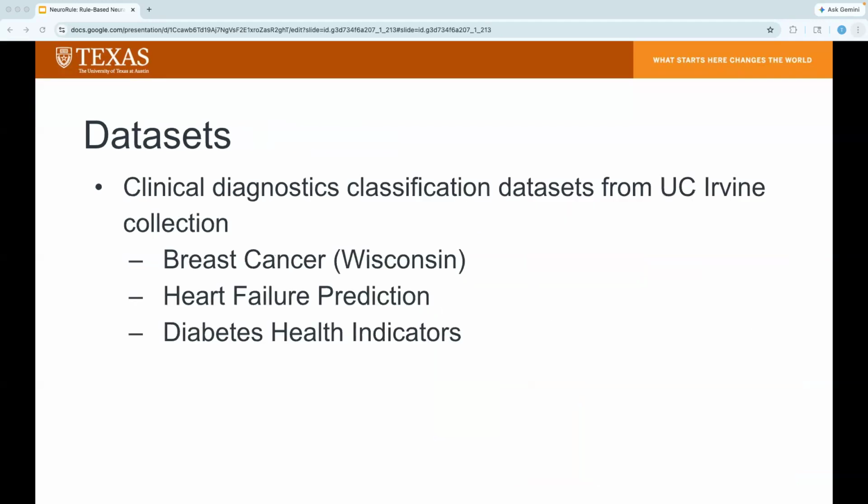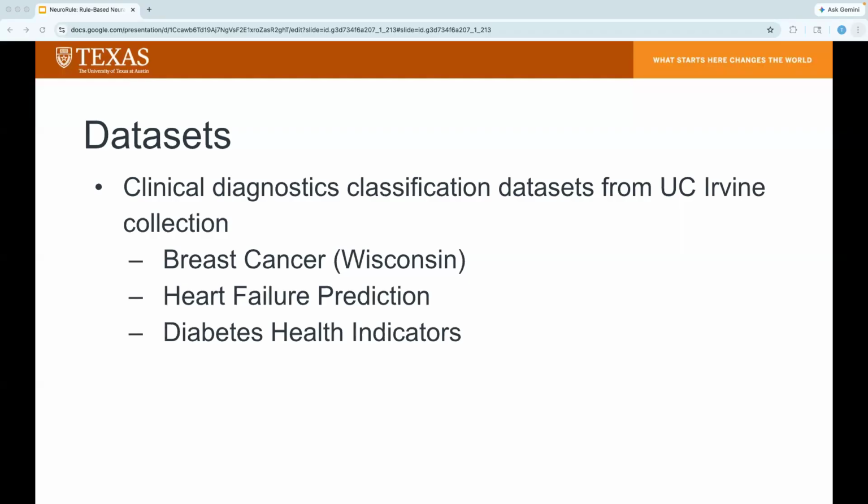To validate the efficacy of symbolic distillation, experimentation uses 3 medical classification datasets from the UC Irvine collection. These benchmarks were specifically chosen because clinical diagnostics represents a high-stakes domain where the black box nature of neural networks is still a significant barrier to adoption.